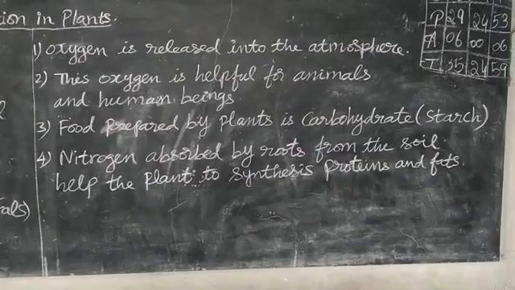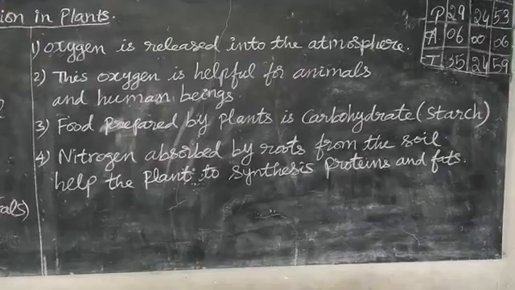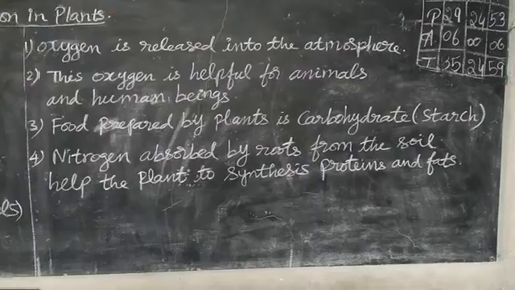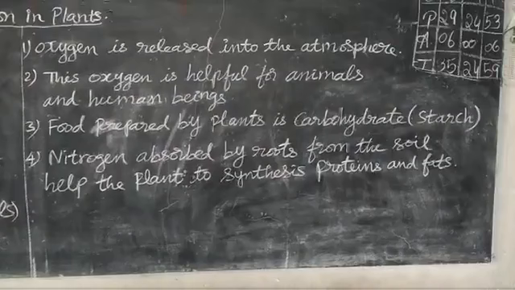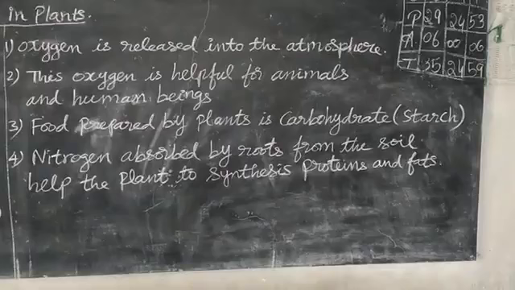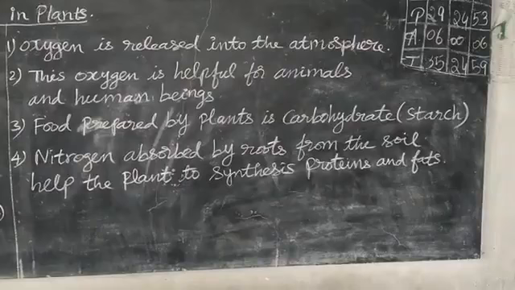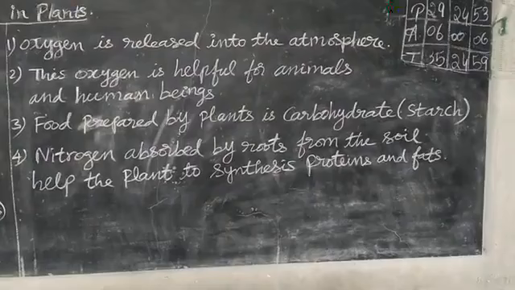The soil. There are useful bacteria in the soil. Those bacteria convert this insoluble nitrogen into soluble form for plants to absorb. And with the help of this nitrogen, plants synthesize proteins and fats. Proteins mainly contain nitrogen, so they use this nitrogen and synthesize proteins and fats also.